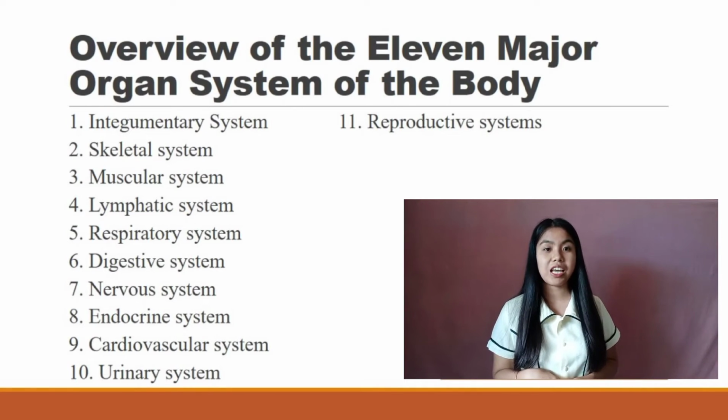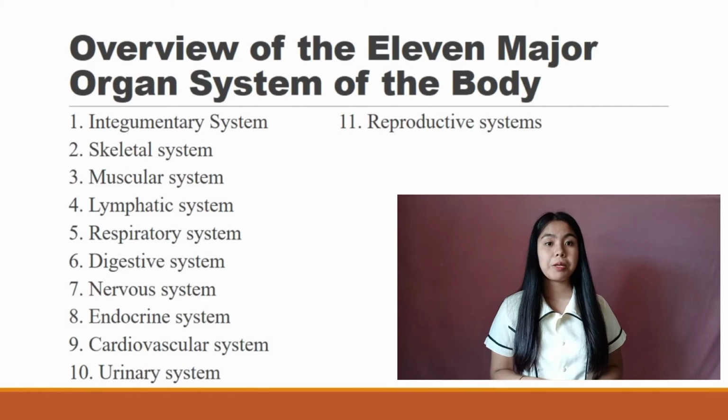Number 2. Skeletal system. The system that works as support structure for the body. It gives the body shape, allows movement, makes blood cells, provides protection for organs, and stores minerals. Number 3. Muscular system. The system that maintains posture and produces movements, or what we call locomotion.